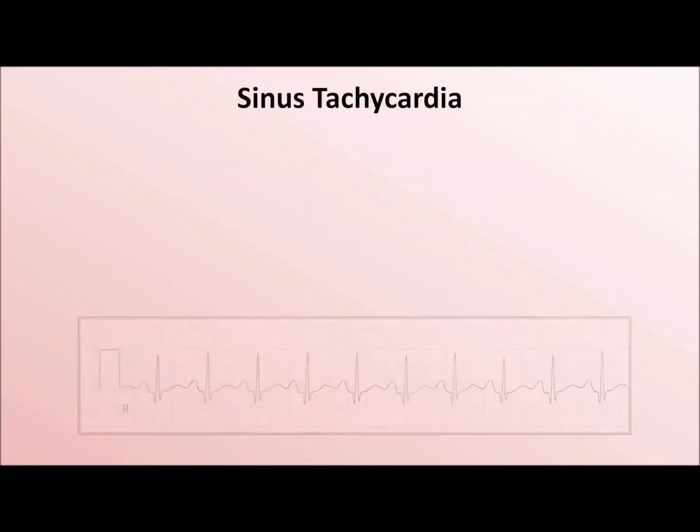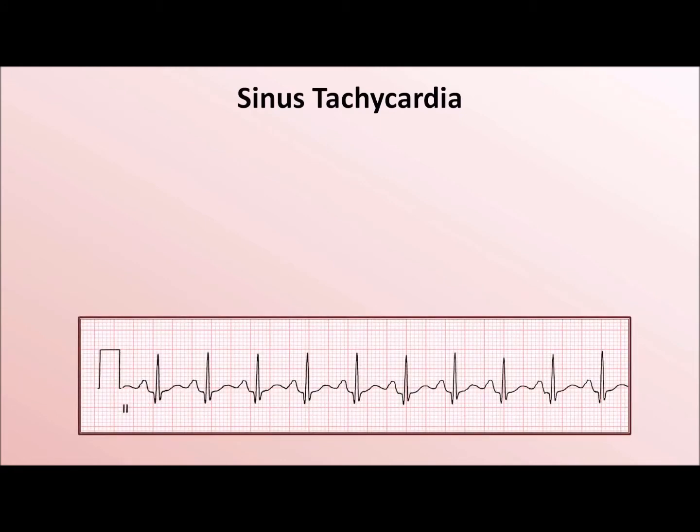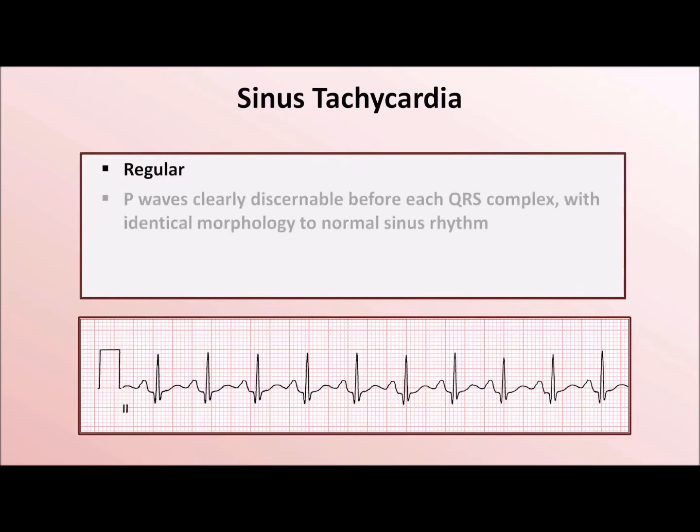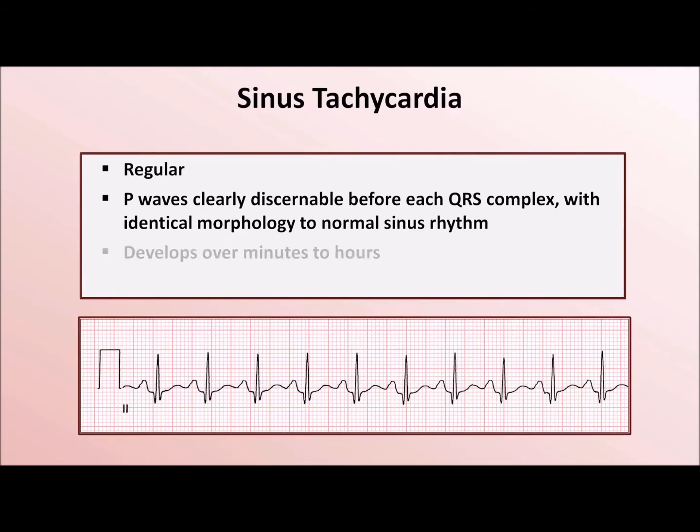On EKG, the hallmark features of sinus tachycardia are first, that it is regular. Second, the P waves are clearly discernible before each QRS complex, with identical morphology to normal sinus rhythm. Sinus tach develops over minutes to hours, rather than over a few seconds. And the rate is usually variable over time, rather than being fixed.